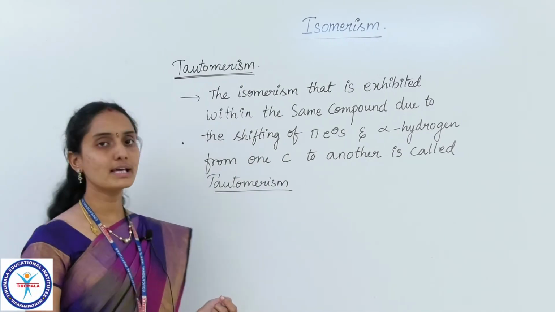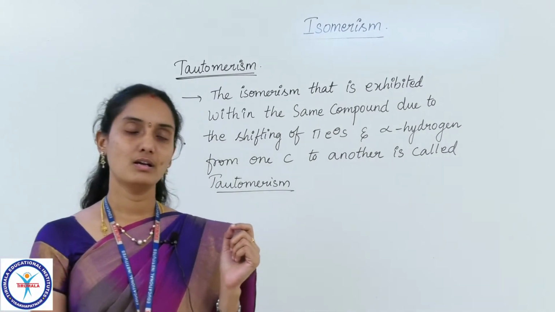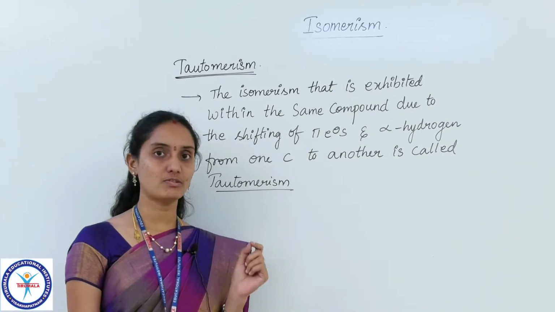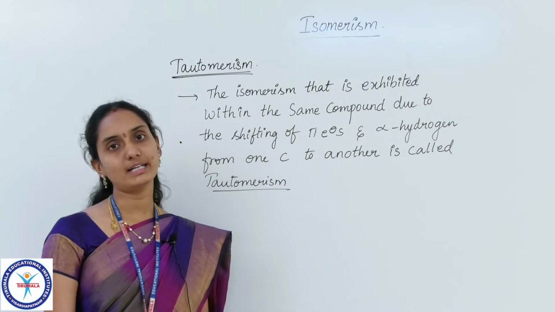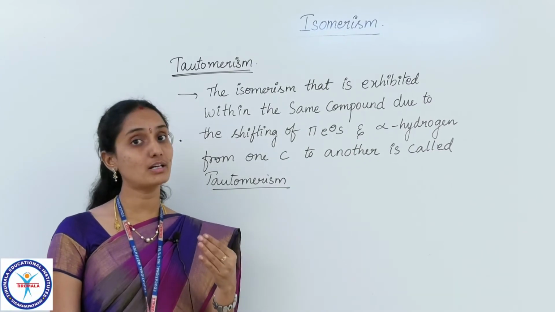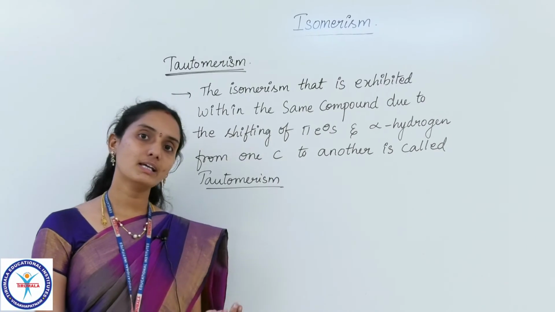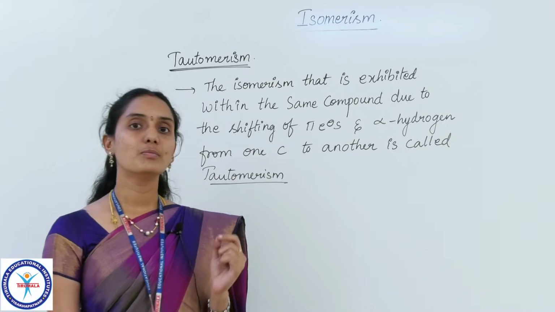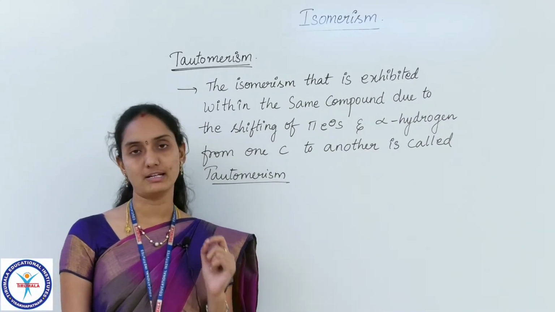So will all these carbon compounds exhibit this tautomerism? No. The compounds or the carbon structures which contain C double bond O especially. So we have many types of unsaturated groups that could be present in a carbon compound. We have many functional groups that contain unsaturation, but the most important functional group that contains unsaturation is the carbonyl group.